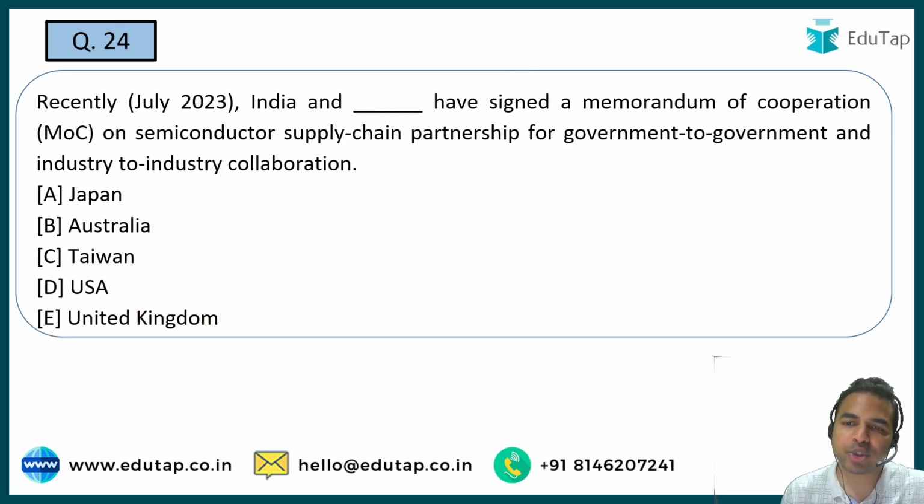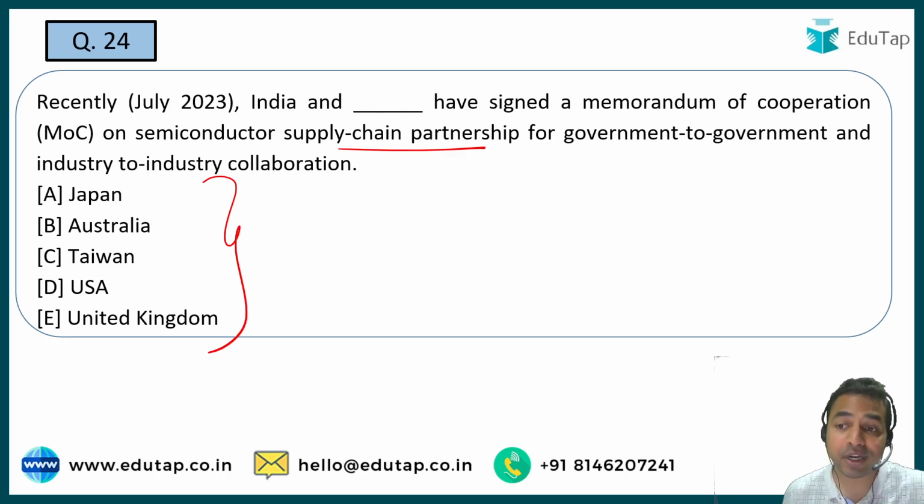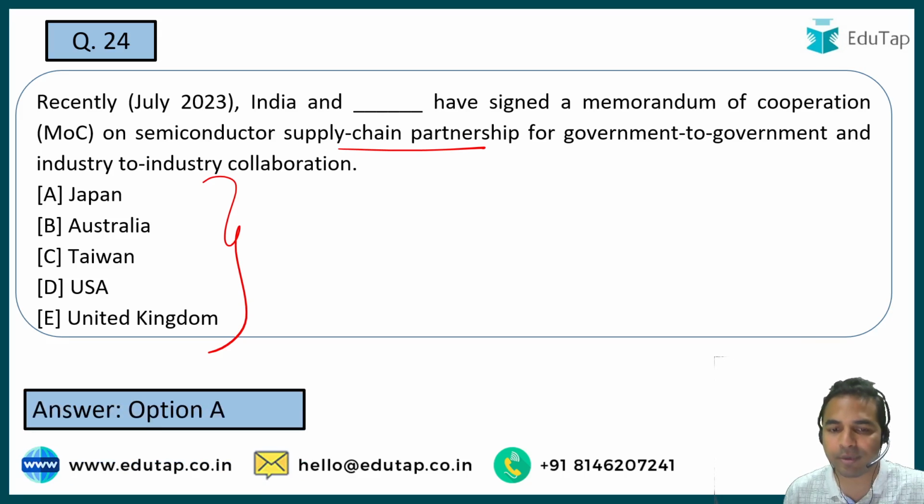So here guys, you have to tell me the name of the country with which India has signed a MOU on the semiconductor supply chain partnership. So what is the name of that country with which India has signed this MOU on semiconductor supply chain partnership? The name of that country is Japan.